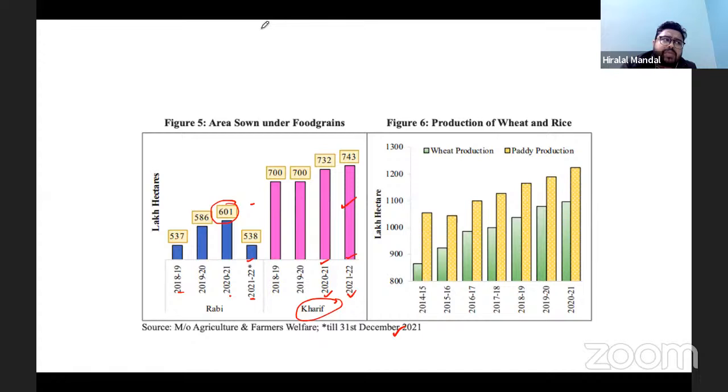But in South India, they are more engaged in Kharif production than in Rabi crops, such as rice, because that is what prevails in a major part of South India and the eastern part of the country. That's why more areas are sown under the Kharif crop.